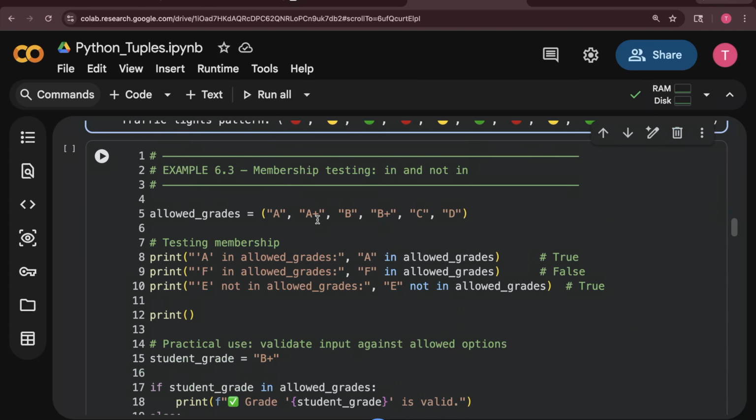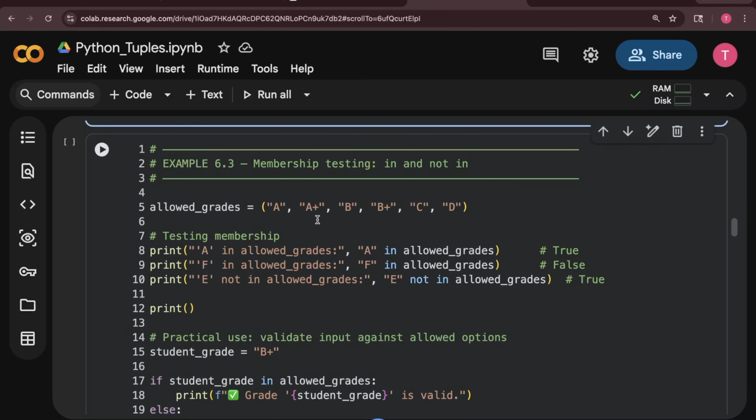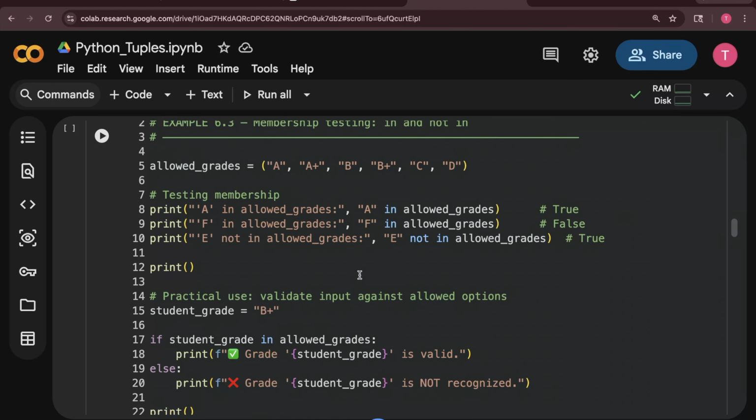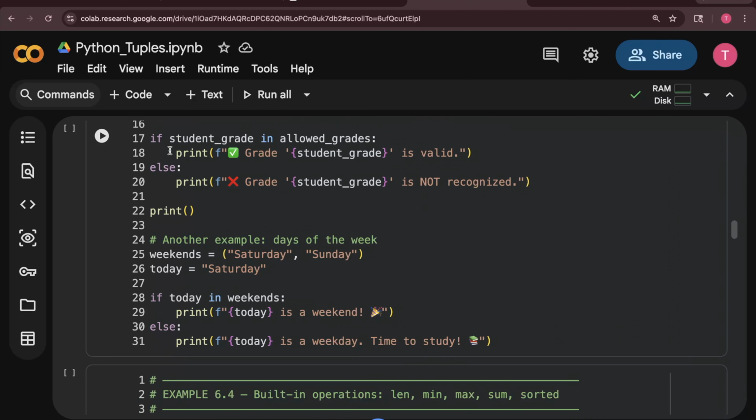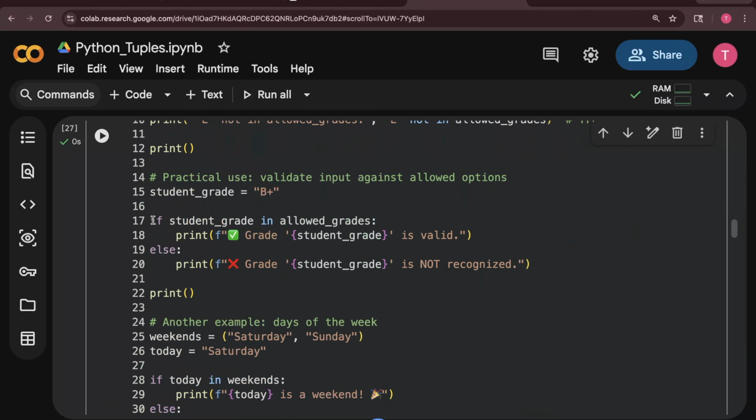Then membership operator. Again, I will not explain the membership operator, same as I discussed for list, in and not in. You guys can explore this one by yourself. Okay, this is exactly the same as list. You guys can explore.